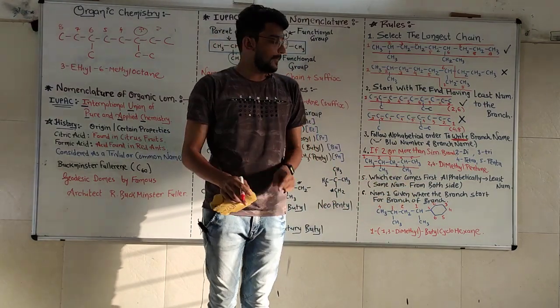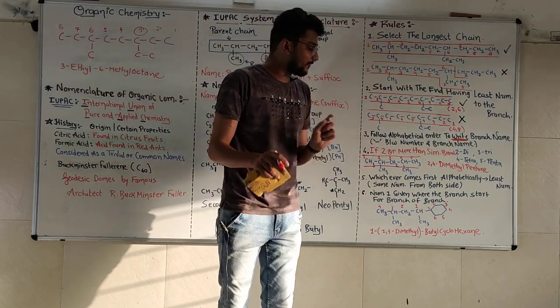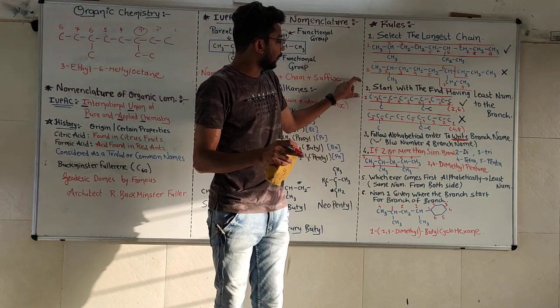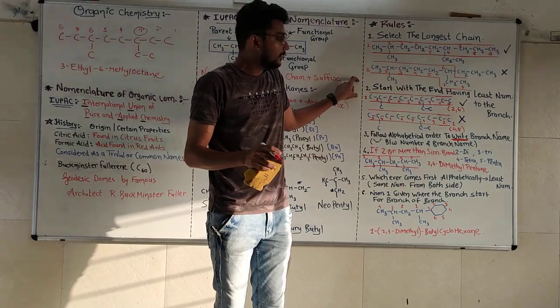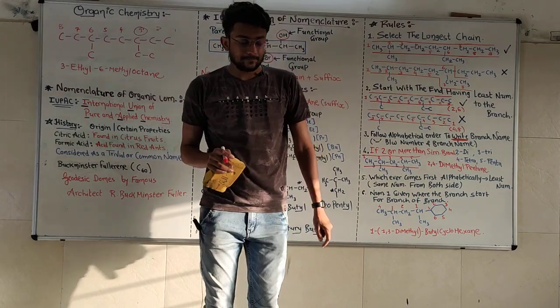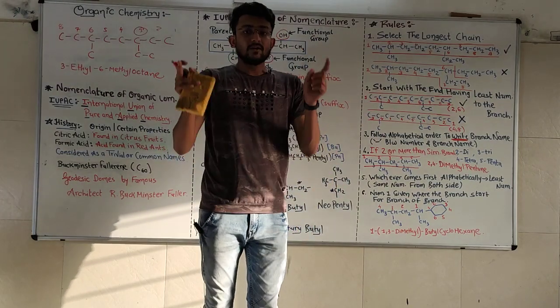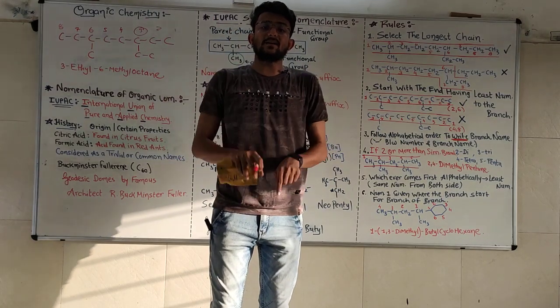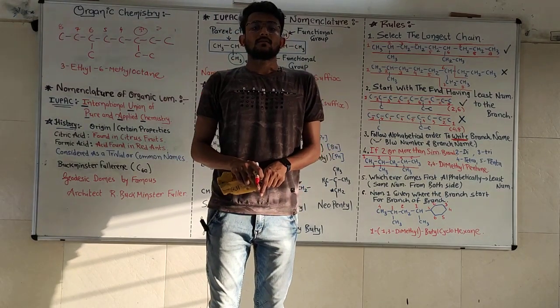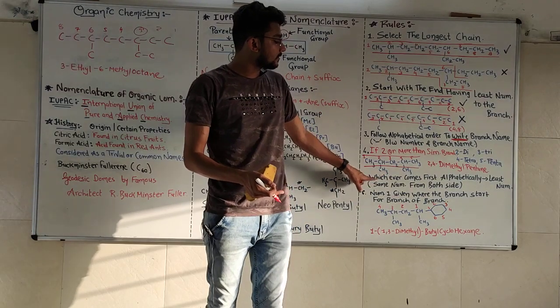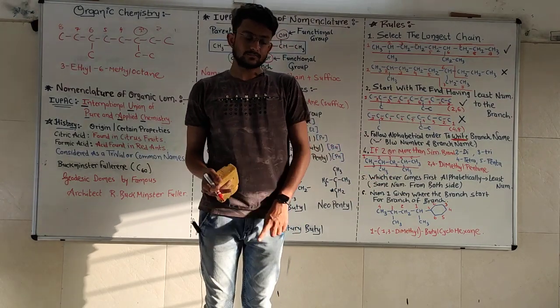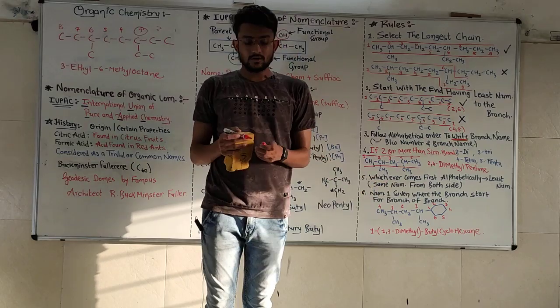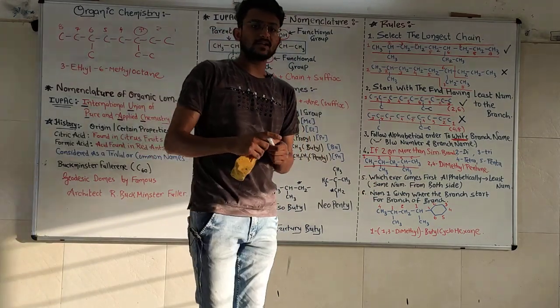Please do not mix up rule number 3 and rule number 5. Rule number 3 is right when 2 different branches are there, and rule number 5 is right when 2 different branches are there and both the branches have the same number. Then we are going to use alphabetical order. Last rule for the IUPAC nomenclature.